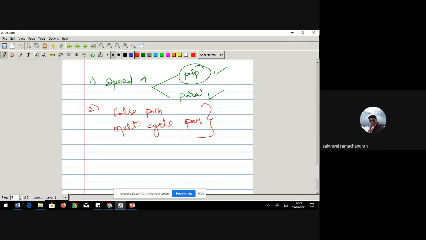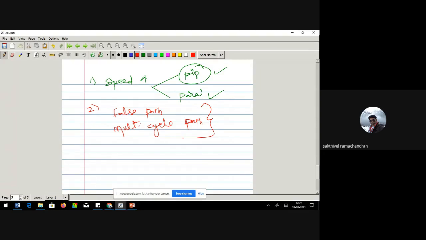Like, a false path is a path that will be there in the physical structure of that architecture, but you can be very sure that that path will never get exercised for any set of input, right? So those paths are called false paths. Unfortunately, if this false path happens to be the critical path, then it will pull down your speed by a great amount. So on the designer side, you need to see whether your system has any false path in the design. If that is there, then you need to rule it out.